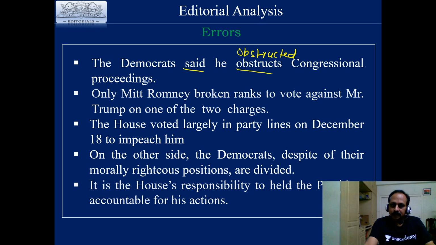Here, "broken ranks" is not correct. What is it? Broke. "Only Mitt Romney broke ranks to vote against Mr. Trump on one of the 2 charges." Break ranks means disagree. "The House voted largely in party lines on December 18 to impeach him." Where is the error?